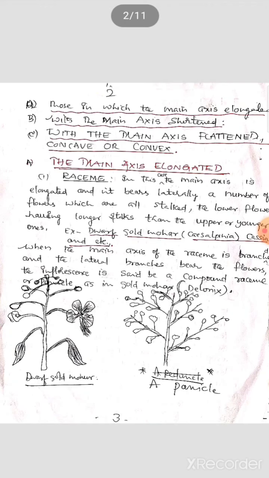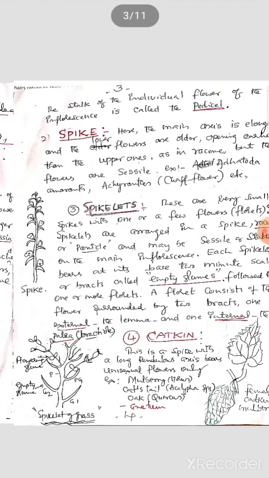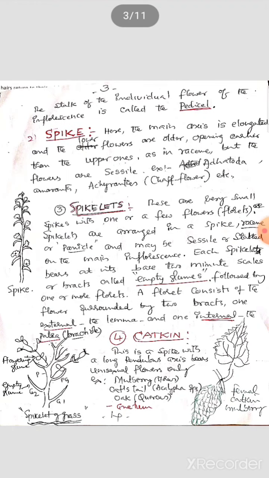When the main axis of the raceme is branched and the lateral branches bear the flowers, you can see the picture here, the diagram of the panicle. The first axis does not produce flowers directly; the second branch only produces the flowers. That is a panicle, or compound raceme.